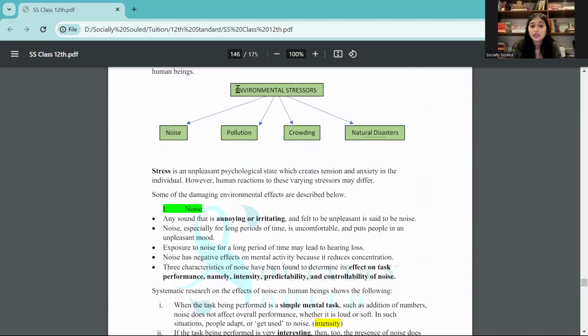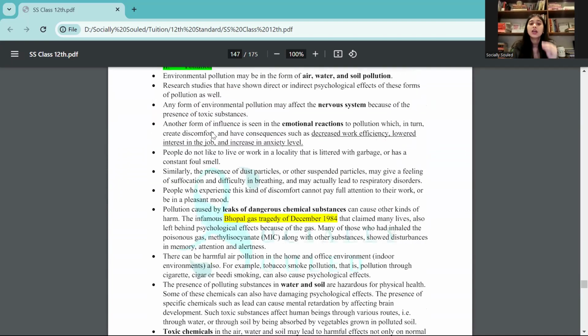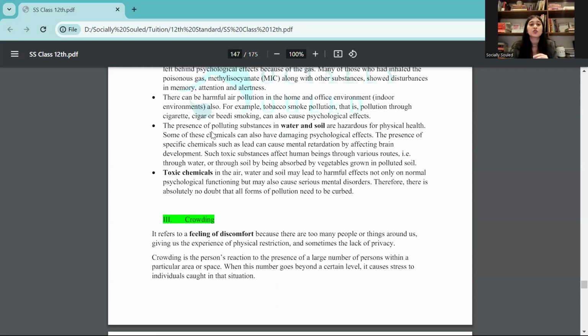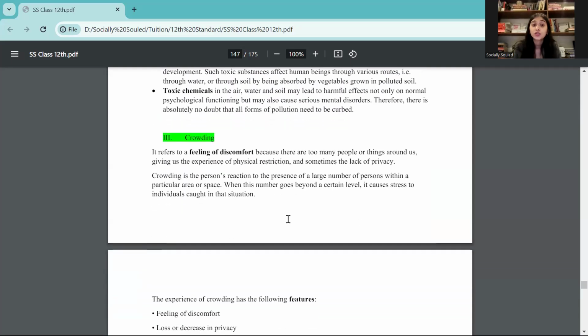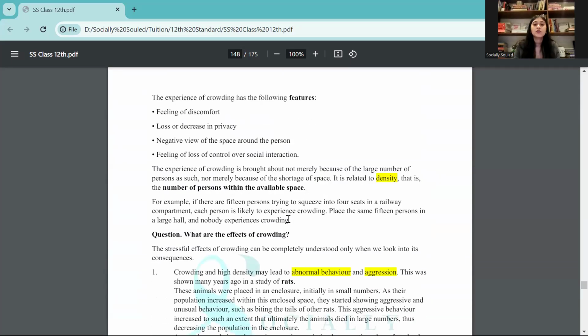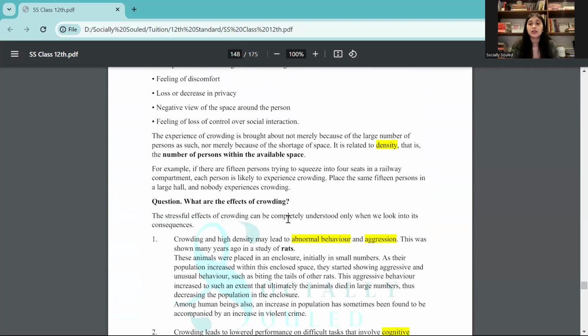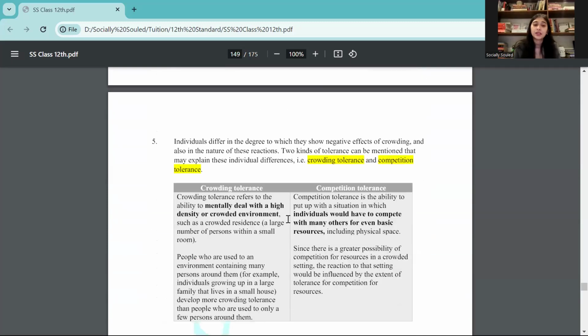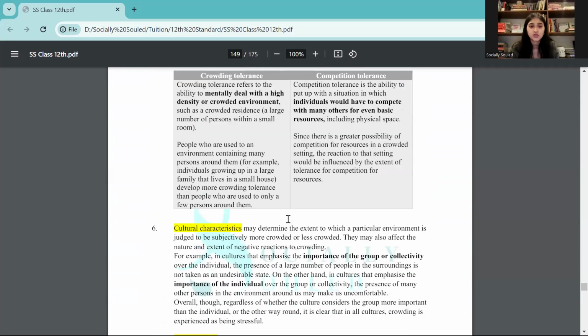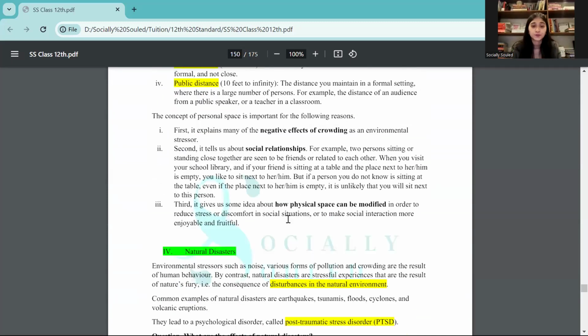Which are the environmental stressors? So there is noise, pollution, crowding, natural disasters. You already have specific things also, like for example, they can give you a question related to the Bhopal gas tragedy of December 1984. So this is something you need to know, exactly what had happened. For some people, crowding for that matter is not really an issue, but for some people it is. So then again, the difference is something that we can understand by just going through these notes, and it'll be really really helpful for all of you.